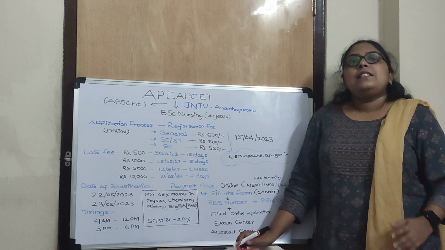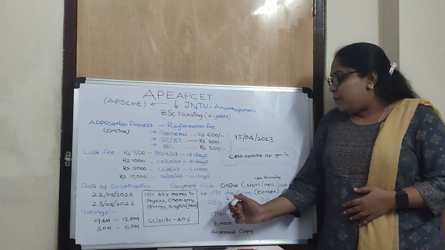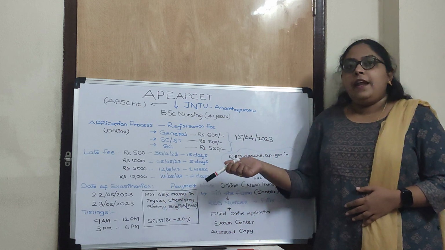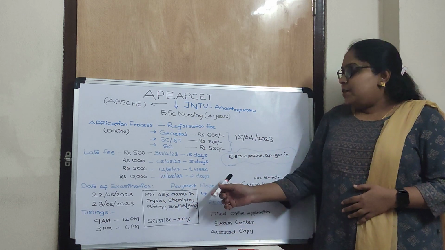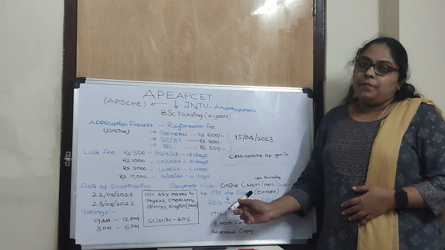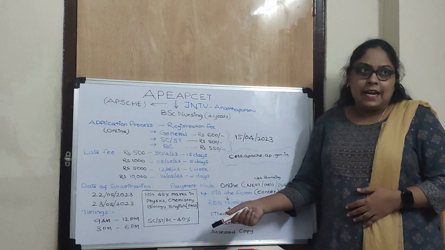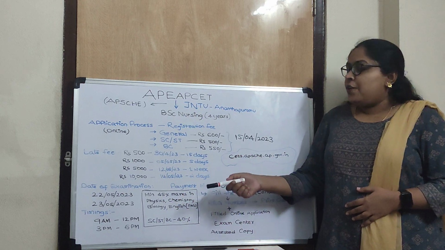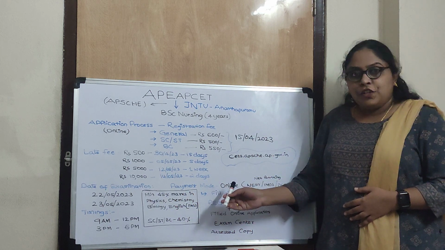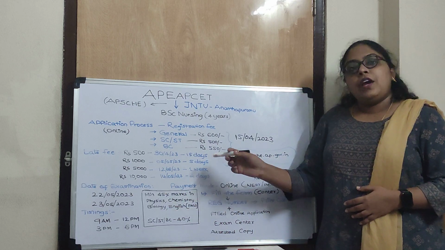Next, what is the mode of payment? The mode of payment is online. You can go for net banking, NEFT, credit card or debit card. After paying online, the next page is to fill the form. Here you have to fill the basic details like your hall ticket number of 10th standard and intermediate, then other details like income certificate, caste certificate details, ration card, Aadhaar details, and if you have any NCC or sports quotas, you can enter them there.